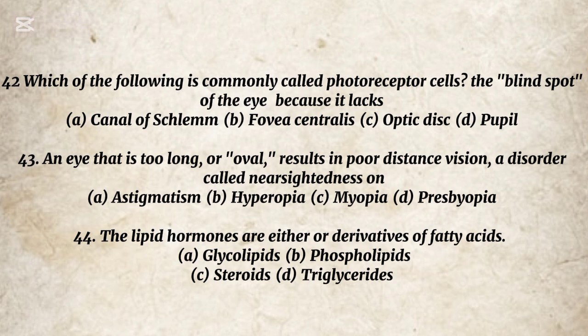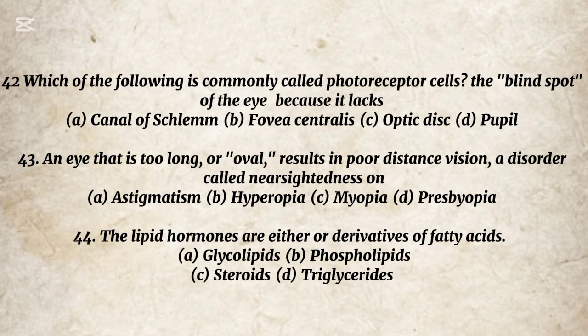Optic disc. 43. An eye that is too long, or oval, results in poor distance vision, a disorder called nearsightedness or: A. Astigmatism, B. Hyperopia, C. Myopia, D. Presbyopia. The correct option is C. Myopia. 44. The lipid hormones are either steroids or derivatives of fatty acids. A. Glycolipids, B. Phospholipids, C. Steroids, D. Triglycerides. The correct option is C.